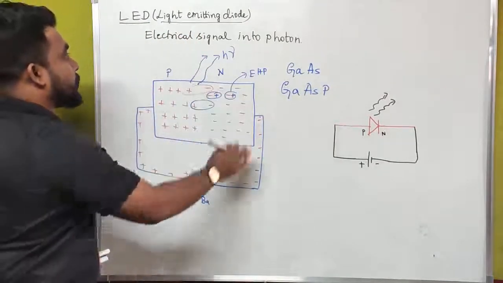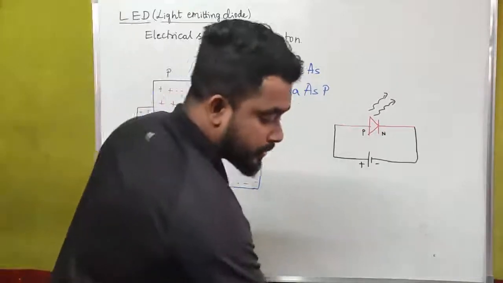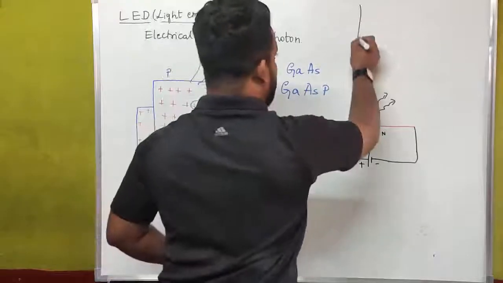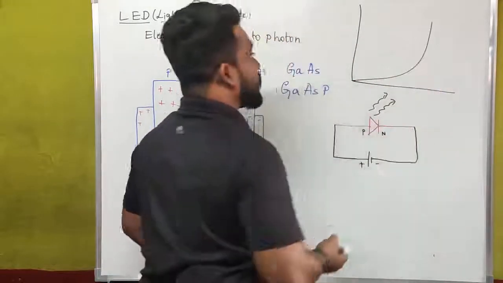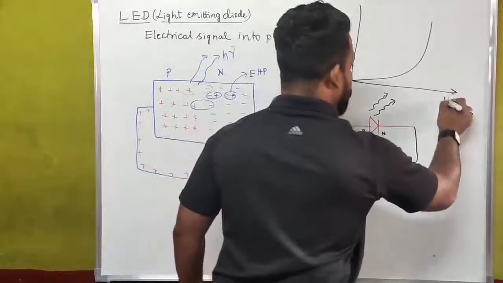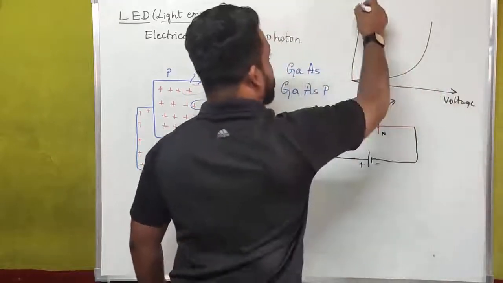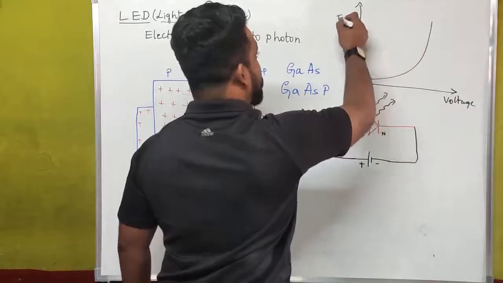Actually, this is all about the light emitting diode, and the graphical representation of this light emitting diode will be generally like a normal PN junction diode. This is voltage, forward voltage, and what we are getting here is intensity, that is energy.